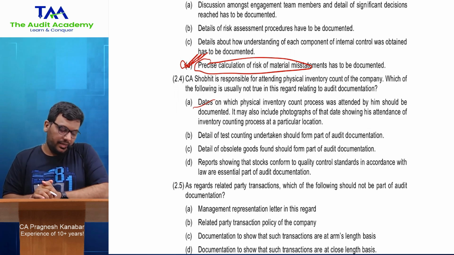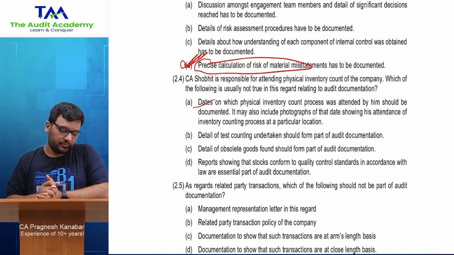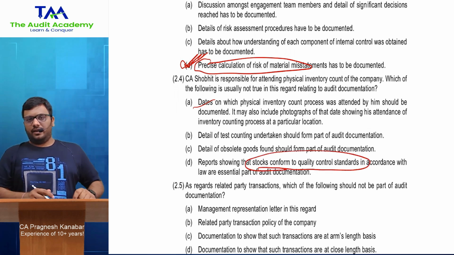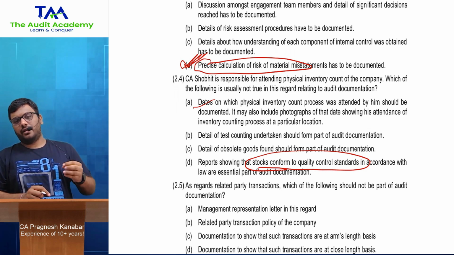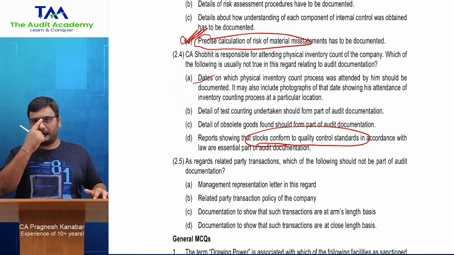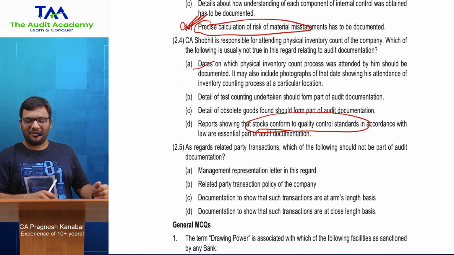All right. Details of test counting undertaken should form part of audit documentation. Test counting means whatever samples you have selected, based upon which you have done the counting. Obsolete goods found should form part of documentation. Report showing that stock conforms to quality control standards? Whether Cadbury has been packed properly and contains proper ingredients allowed by the Food Authority of India. Do you check all that as an auditor? How can this form an essential part of audit documentation?